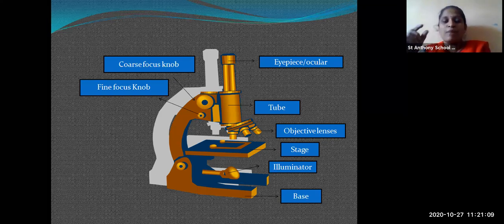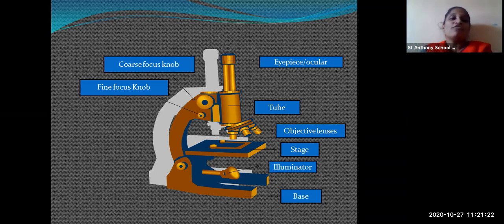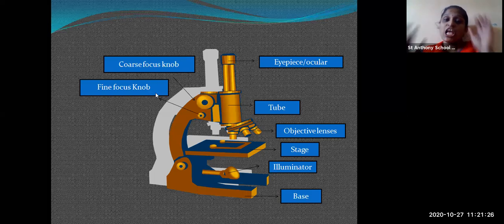So you make the slide very clear, and you can see all the different organelles of that slide. Then you also have a fine focus knob. You can see the minute things also with the fine focus knob. These two knobs are helpful for adjusting the slide to observe the microorganisms or different types of cells.